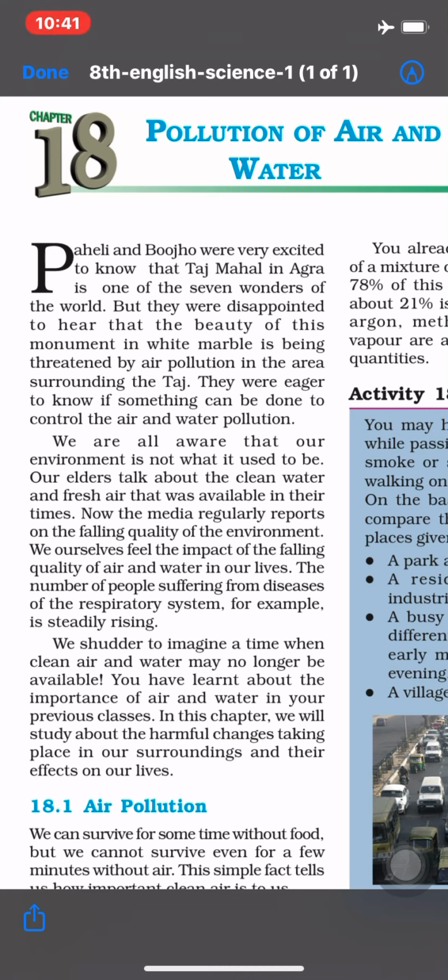Paheli and Bojo were excited to know that Taj Mahal in Agra is one of the 7 wonders of the world. You all know that one. But they were disappointed to hear that the beauty of this monument in white marble is being threatened by air pollution in the area surrounding the Taj. So this Taj Mahal's beauty is going to collapse day by day due to the air pollution which is caused by the factories present around the Taj Mahal.